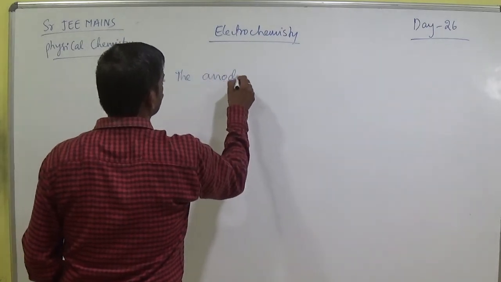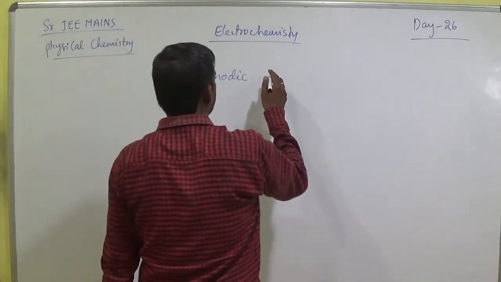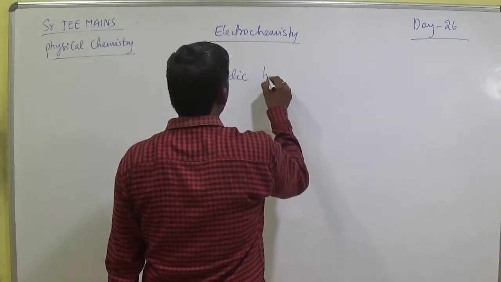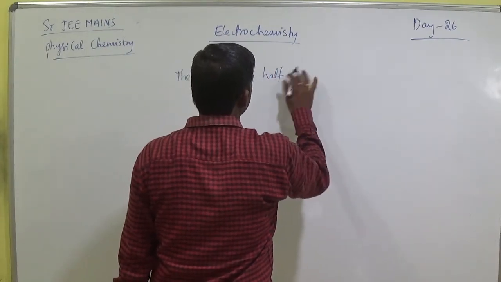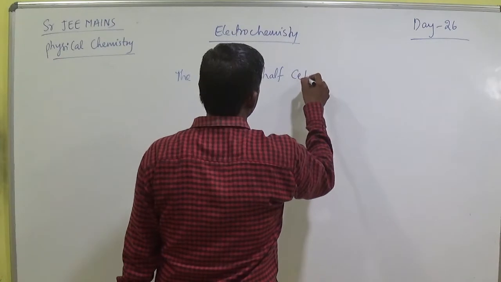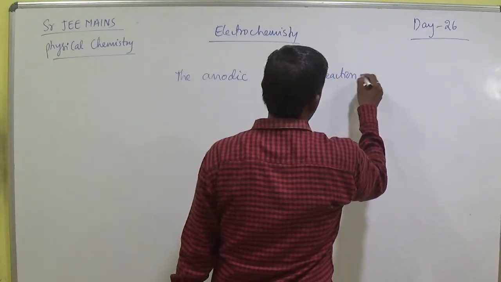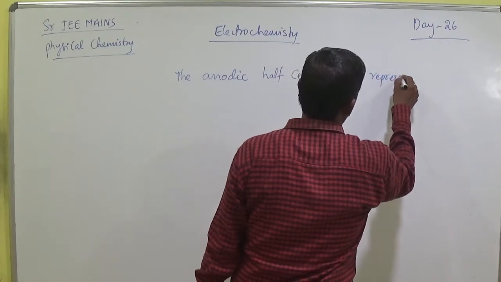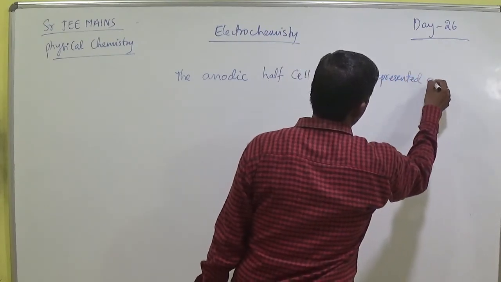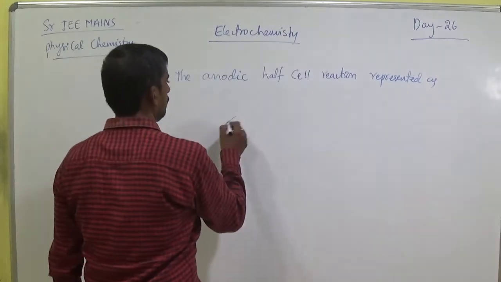Another one is the anodic cell reaction, represented as simply anodic, like that.